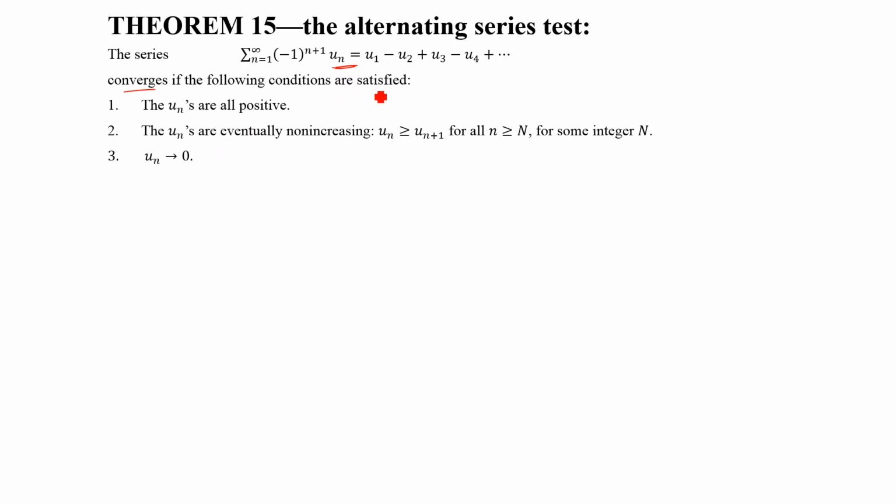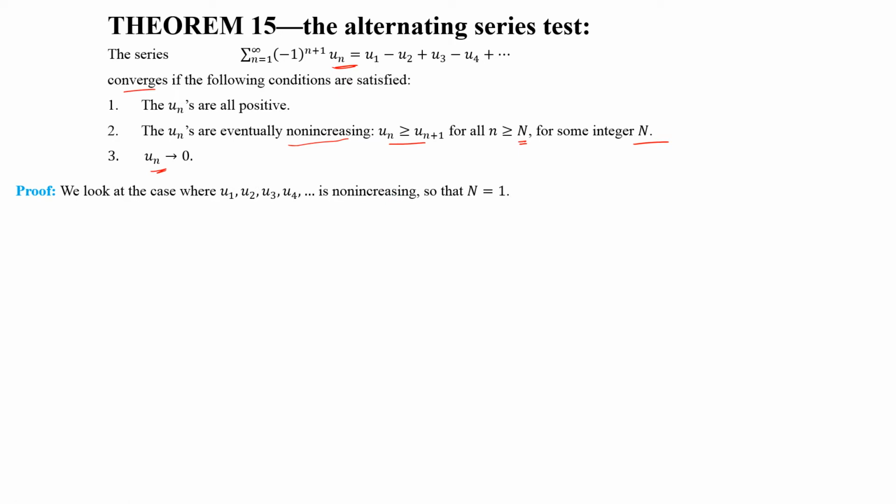The un are eventually non-increasing, that is, they may behave in some other manner for some finite number of terms, but eventually after some finite number of terms they become non-increasing: un is greater than or equal to un plus 1 for all n greater than or equal to N, where N is some finite integer. And un approaches 0, that is, the nth term un approaches 0.